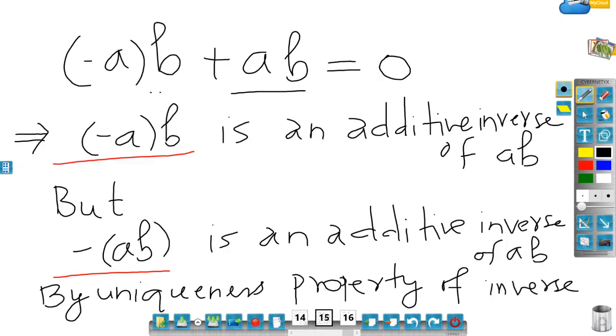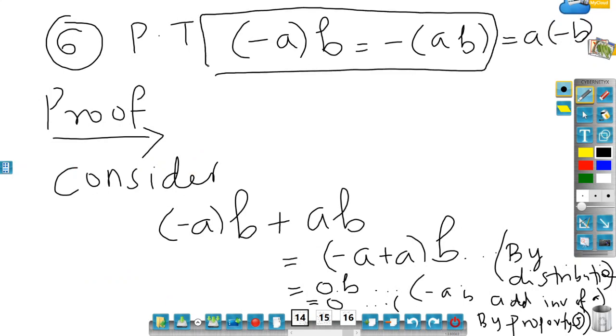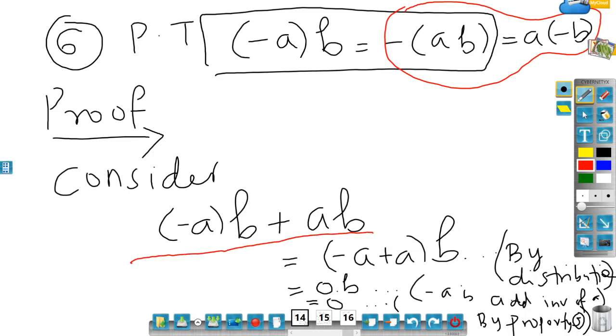Which part? So I have to prove this. So I have proved this part. On the same line, I expect you to prove this. And now you can guess what you will consider. That time you will consider A times minus B in bracket plus AB. You will start with that and then A will be taken outside from the left hand side, and you will have B minus B, and then that will go to 0.